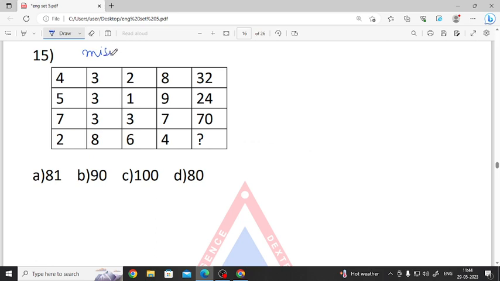It is also missing, not series, it is missing number. 4 3 2 8 gives us 32. 5 3 1 9 gives us 24. 7 3 3 7 gives us 70. So what will 2 8 6 4 give us? 4 3 2 8 gives us 32.